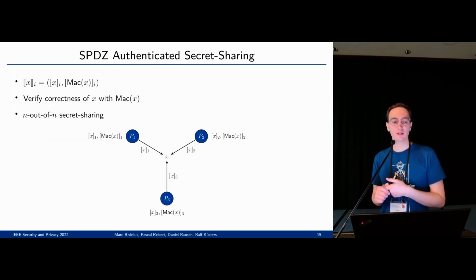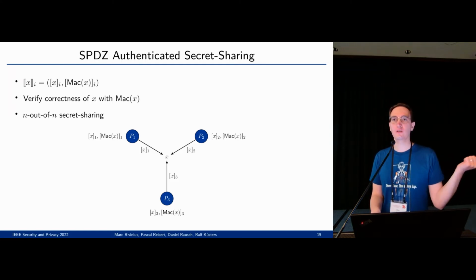So what is the secret sharing scheme? In secret sharing, parties all have their shares, here denoted with brackets. And if they would come together, they could reconstruct the secret. But the share itself doesn't reveal any information. But usually you have additional properties, so you can do certain operations with the shares, which I will talk about more later. In SPDZ, you also have authenticated secret sharing here with double brackets that has then additional MACs to verify if a secret was reconstructed correctly. And SPDZ uses an n out of n secret sharing to tolerate a dishonest majority, so you need all of the shares to reconstruct the secret.